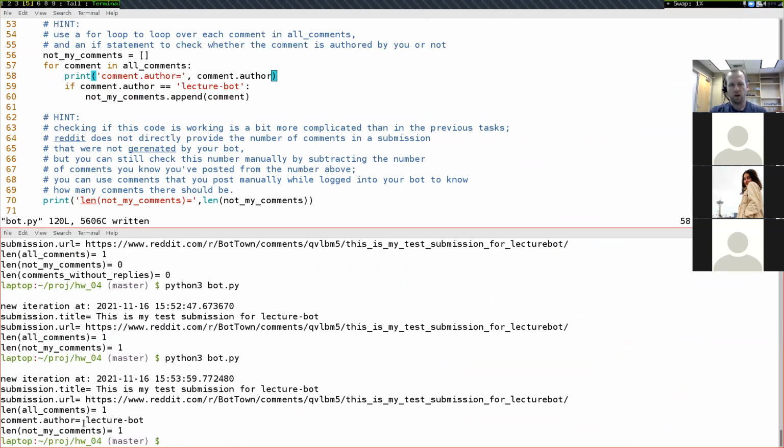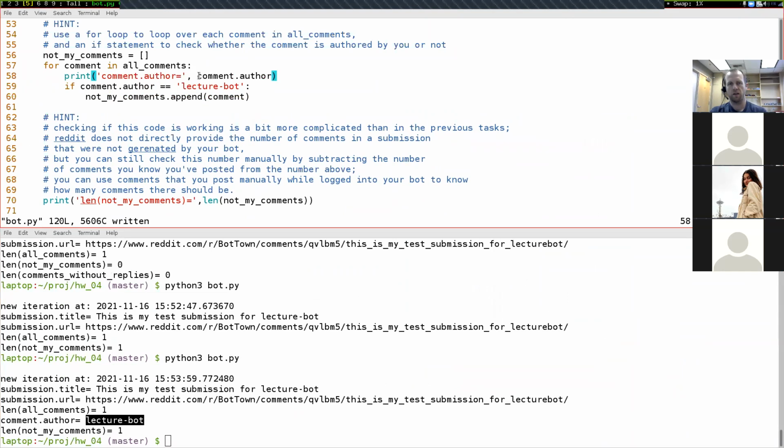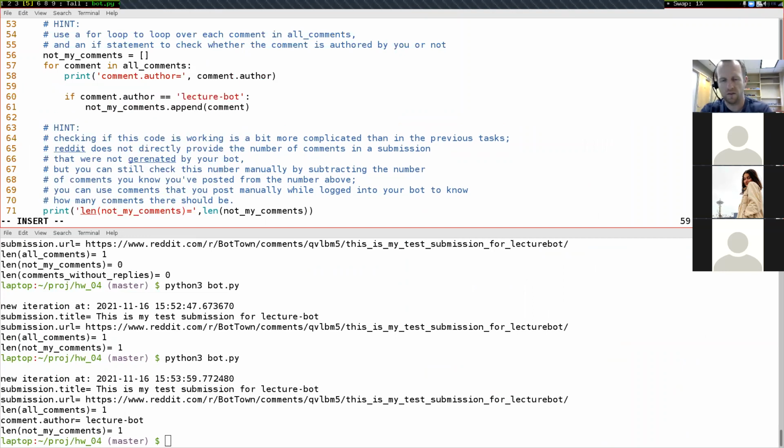And so comment.author equals lecturebot. Okay, so it seems like this right here should equal this right here. They look like they're equal to each other, but for some reason, they're not equal to each other. And so let's do one more thing.